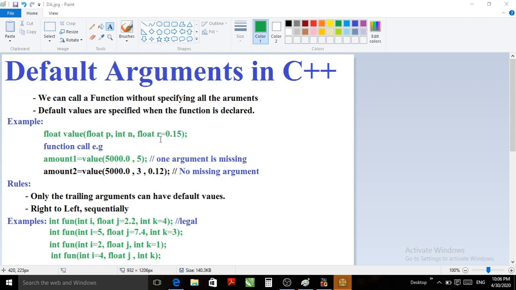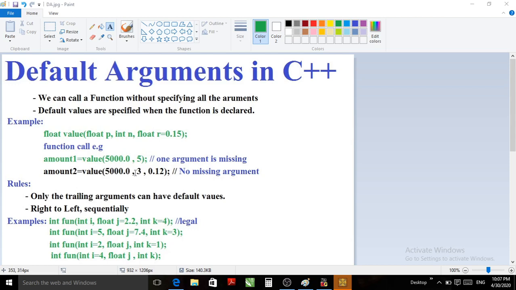Most of the time the rate of interest will remain the same for a particular duration of time. So we can keep it as a default instead of giving the rate of interest again and again. For every function call we can keep some default value. If we want to apply a new rate of interest, we can still apply it. In that case this default value will have no effect.